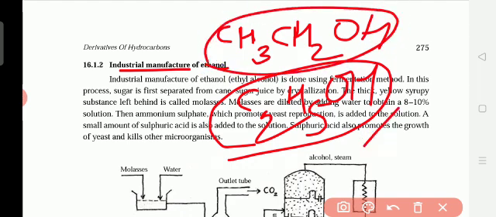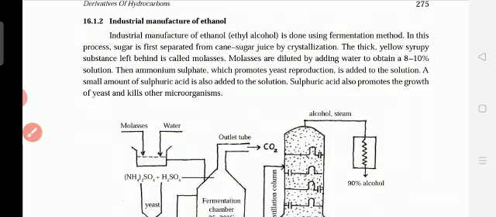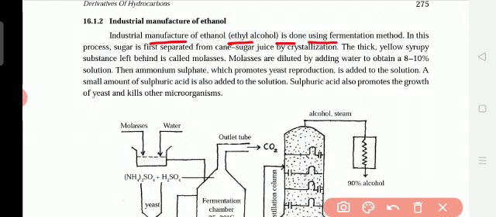Okay, so how to prepare this ethanol? You write near the ethanol this name, CH3CH2OH or C2H5OH, ethanol. Understand? So here, how to prepare this in the factory? It is called the industrial manufacture of ethanol. Industrial manufacture of ethanol, ethyl alcohol, is done using the fermentation method. Ethanol we say, but when we read this one, we can also read it as ethyl alcohol.